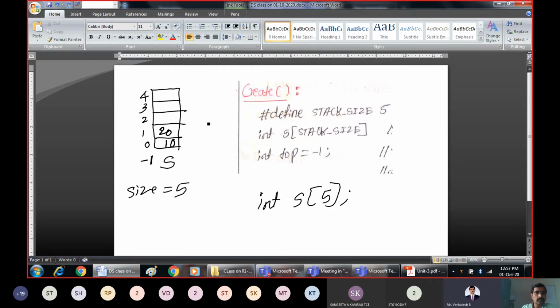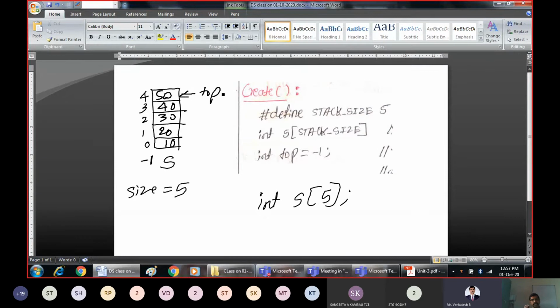Now if I insert 30, top is pointing to this location. If I insert 40, top is pointing to this location, because top always points to the topmost location. Now if I insert one more element 50, top is pointing to 50. At this point of time, we can say that the stack is full.